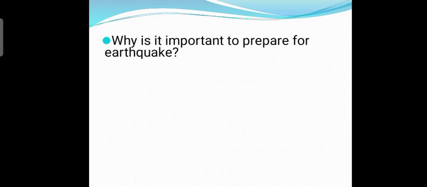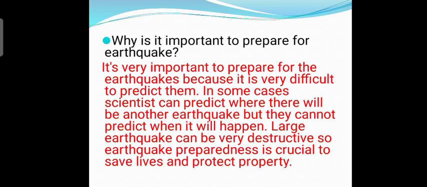Why is it important to prepare for an earthquake? Yes, it's very important to prepare for earthquakes because it is very difficult to predict them. In some cases, scientists can predict where there will be another earthquake, but they can't predict when it will happen. Large earthquakes can be very destructive, so earthquake preparedness is crucial to save lives and protect property.